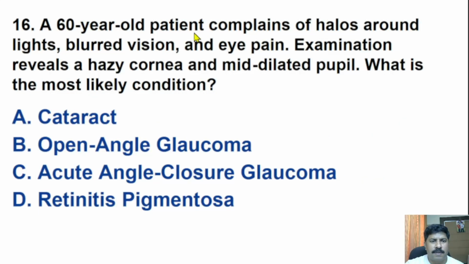A 60-year-old patient complains of halos around the light, blurred vision, and eye pain. Examination reveals a hazy cornea and a mildly dilated pupil. What is the most likely condition? Cataract, open angle glaucoma, acute angle closure glaucoma, retinitis pigmentosa. The correct answer here is acute angle closure glaucoma.